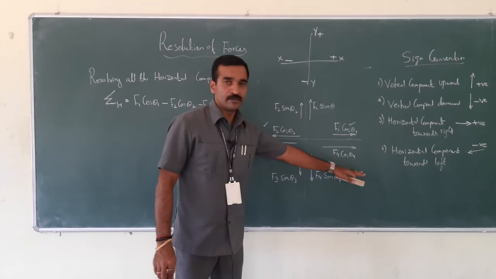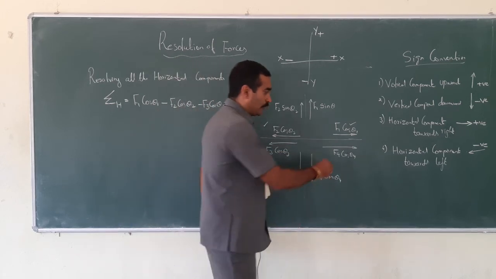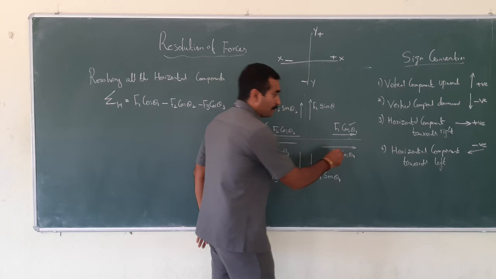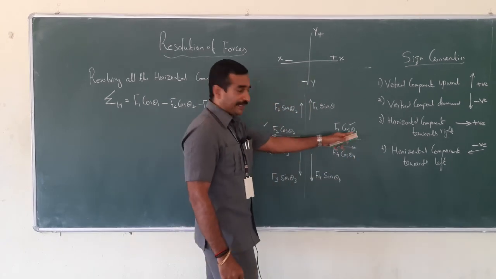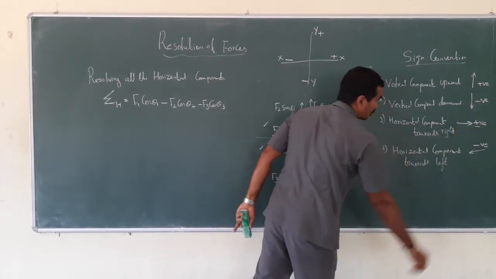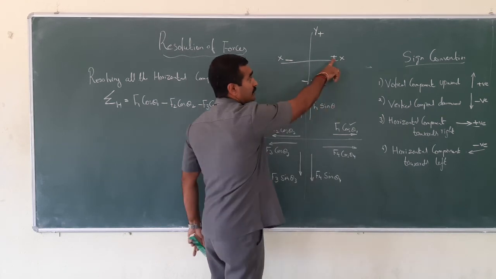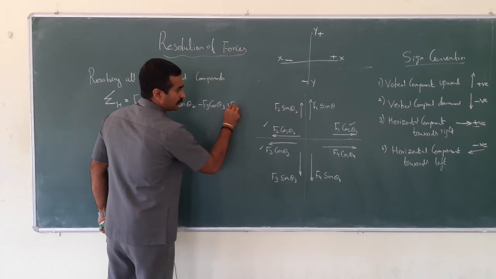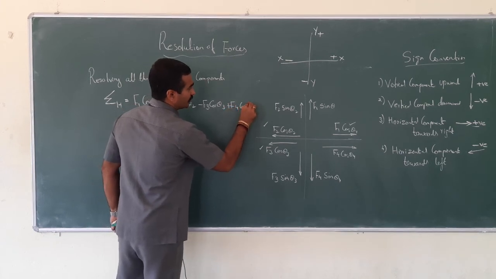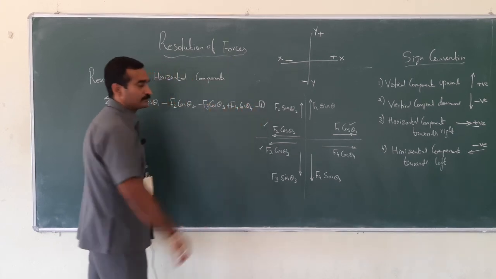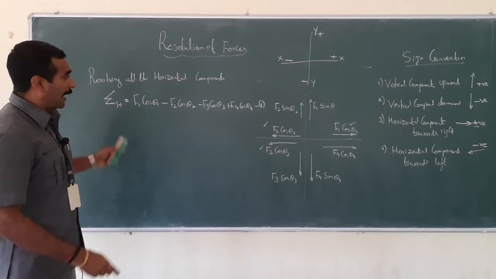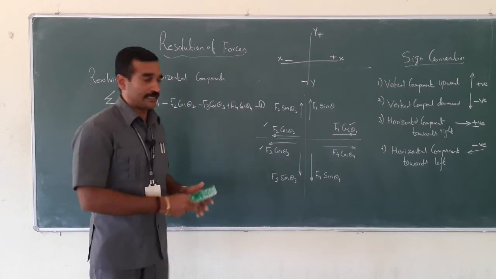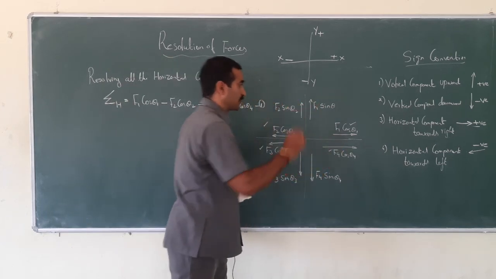Let me just move to the fourth quadrant where there is one force acting horizontally, that is the horizontal component, but this arrow indicates the sign convention of the positive direction. Look, this is a positive direction. So, which means plus F4 cos theta 4, equation 1. Right. I have resolved all the horizontal components, that is horizontal forces.